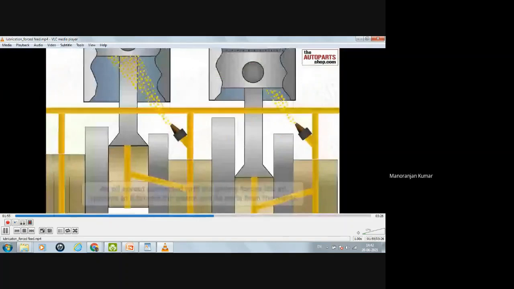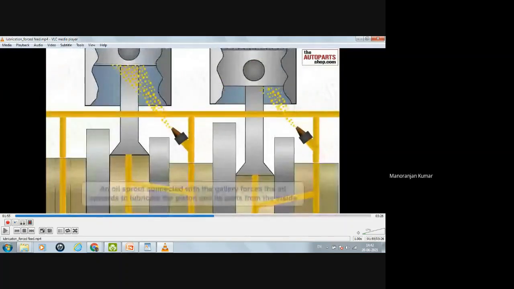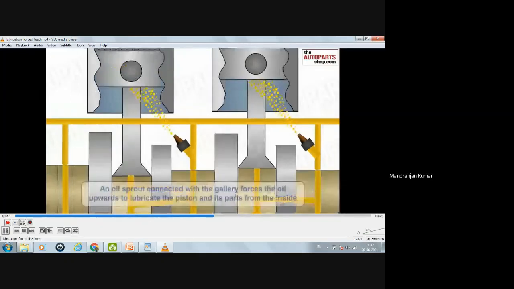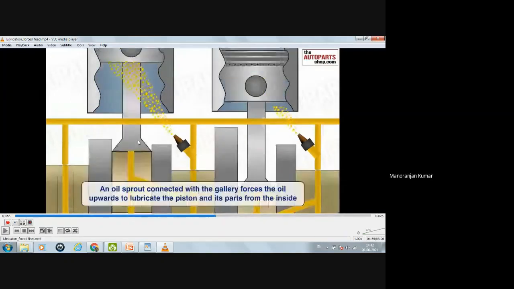Now this is the sprout. So an oil sprout connected with the gallery forces the oil upward to lubricate the piston and connecting rod from the inside.